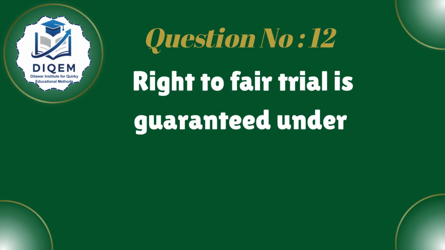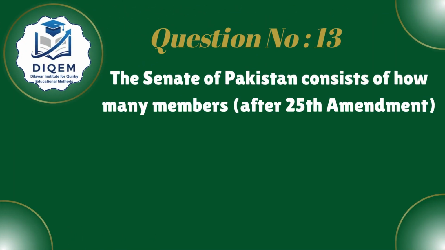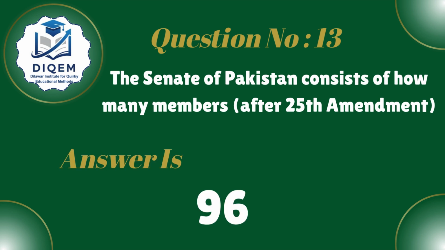Answer: Part 2. Next, right to fair trial is guaranteed under. Answer: Article 10A. Next, the Senate of Pakistan consists of how many members after 25th Amendment? Answer: 96.